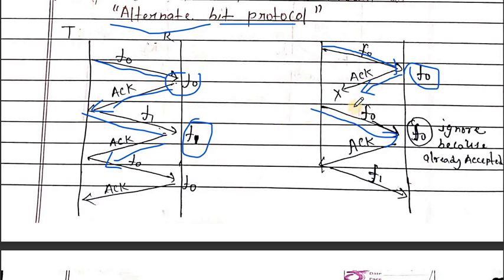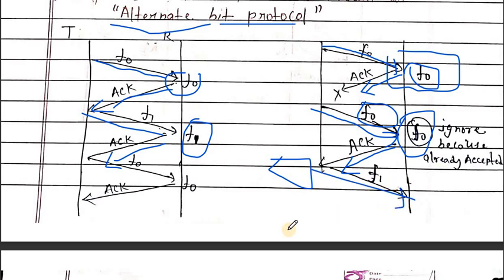The receiver already received F0, so this time it will ignore F0, but it will send the acknowledgement again saying that I have received F0.